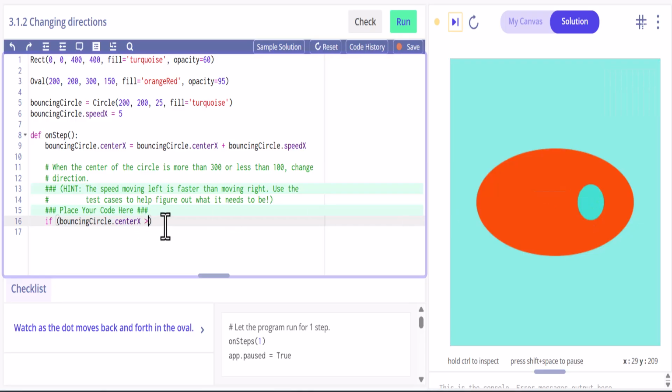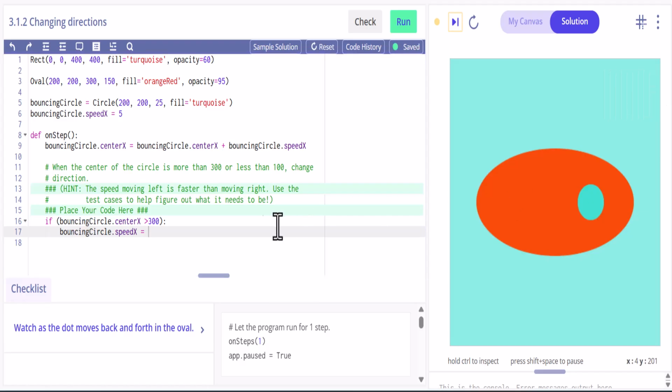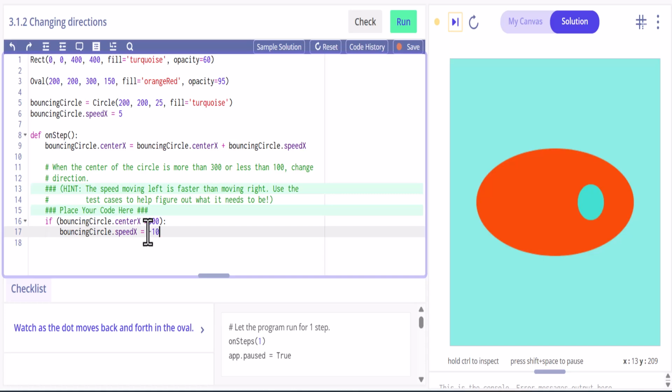If it's greater than 300, right? So it gets past this. Well, then what we want to do is we want to say bouncing circle speed X. Notice that when we want it to go this direction, we're going to take away from X. We're going to make it go smaller, so it's going to be a negative number. So let's do like negative 10. Leave it at that for right now.